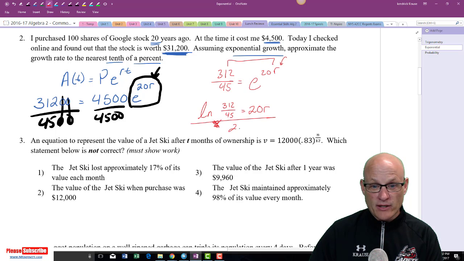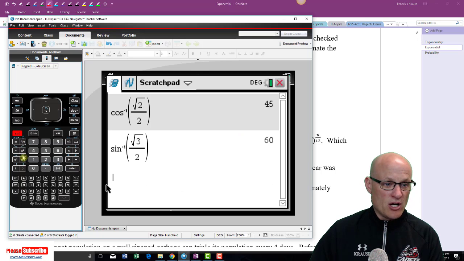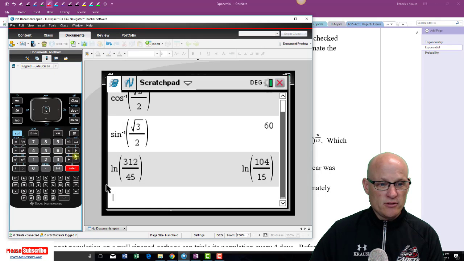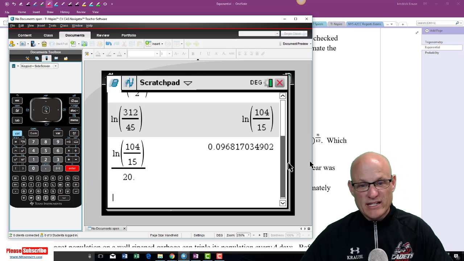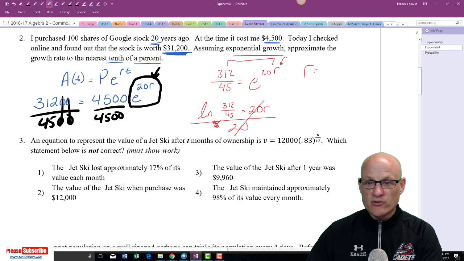Then I'm going to divide by 20. So, let's see what that looks like. The natural log of 312 divided by 45, divided by 20, and this is going to give me 0.096817.